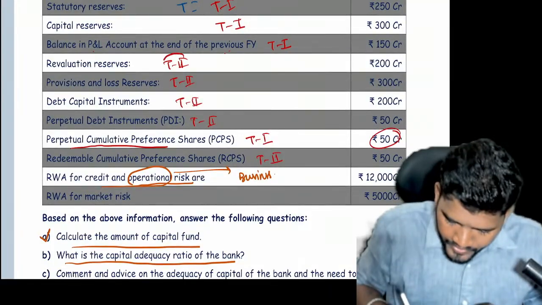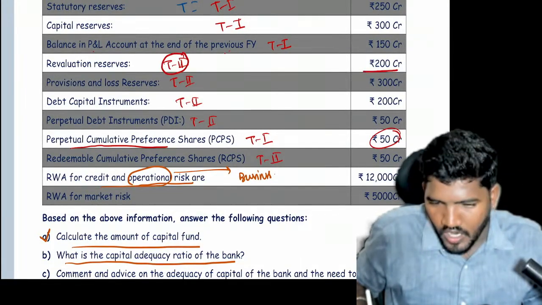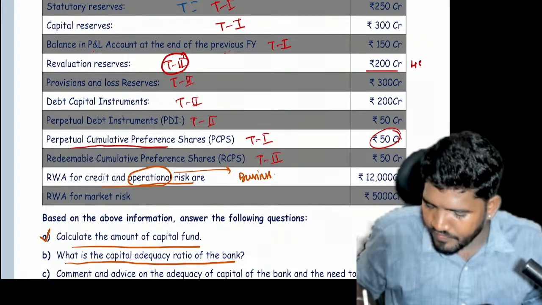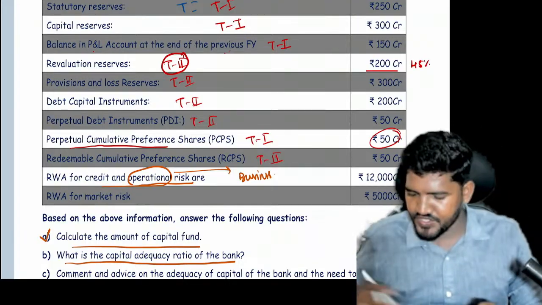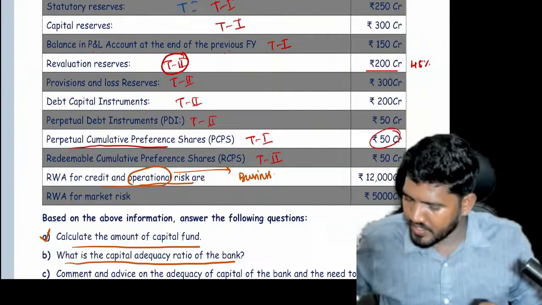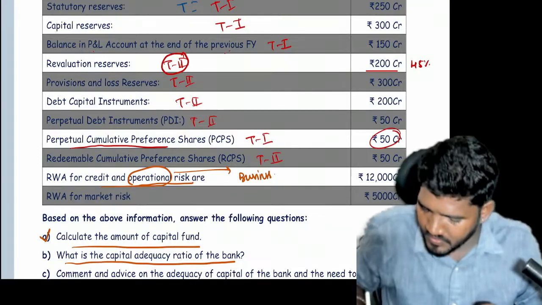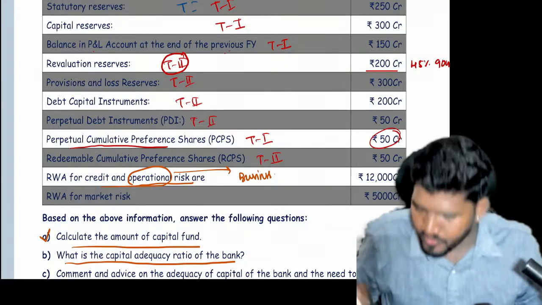In revaluation reserve, don't take 100%, consider only 45%; 55% is discount. It means 200 into 45%. Here you have to consider only 90 crores.